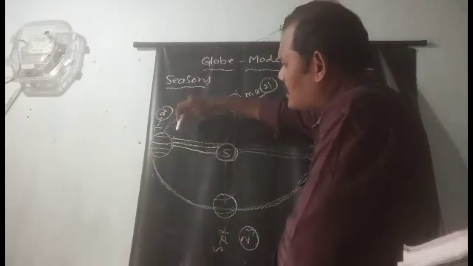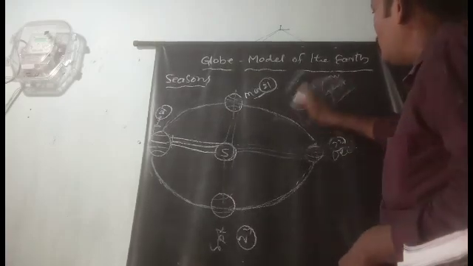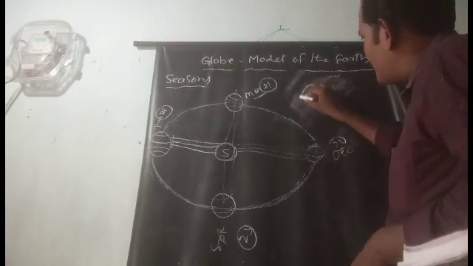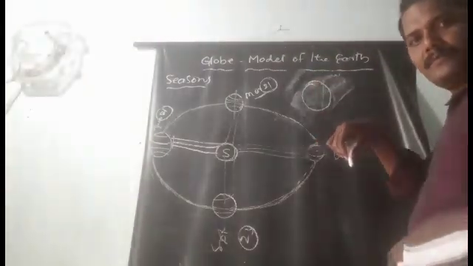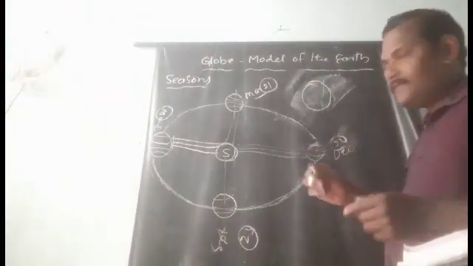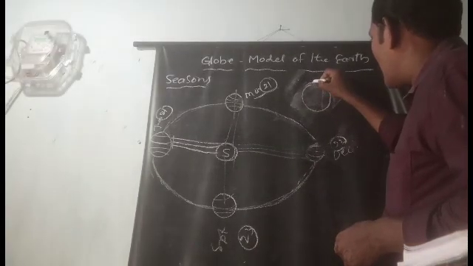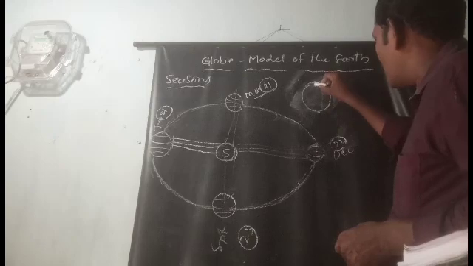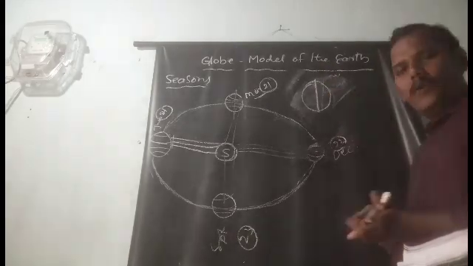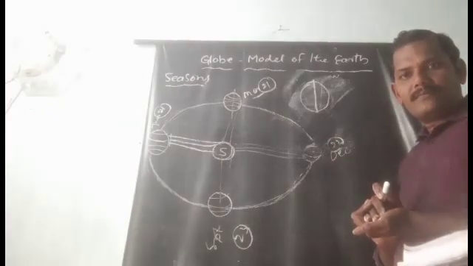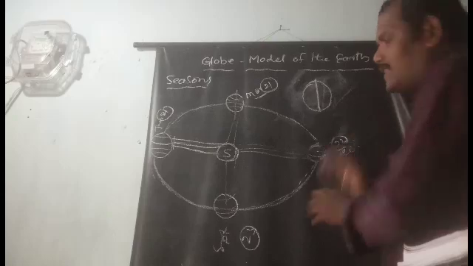How is it possible? Before going to that, let us discuss one another point. This is the earth. The earth rotates on its own axis. How is the axis? Axis means the line that joins the North Pole and the South Pole. This is the North Pole and the South Pole, and this is the axis. But originally the axis is like this, not like this.